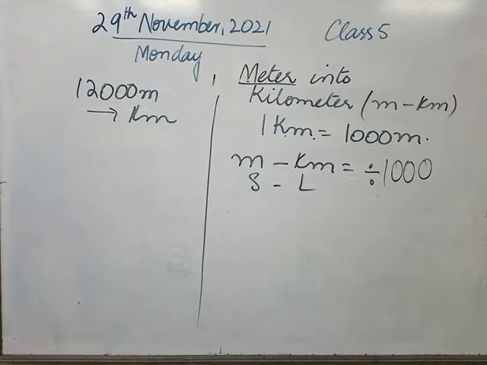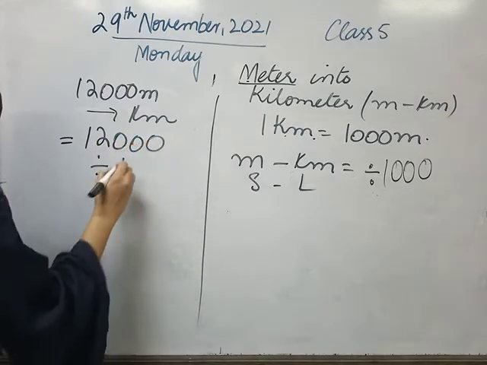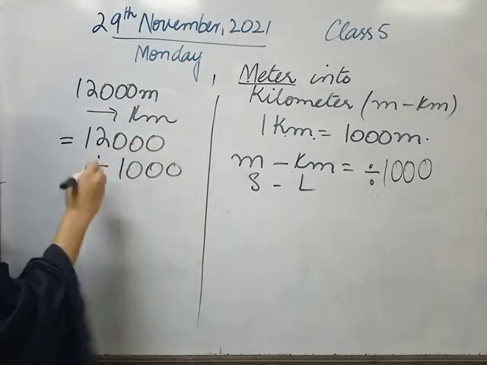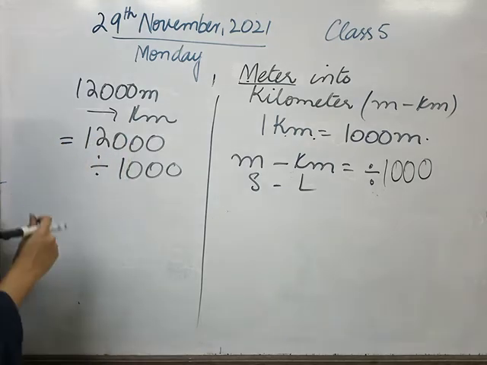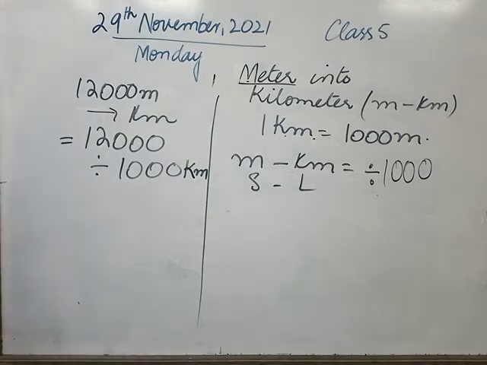Very good. I will simply divide it by 1000. So here I will write 1000 divided by 12,000 divided by 1000. And in the end I will write the unit in which we are going. Fine. In the end we will write the unit we are going, which is kilometer here. We have to go meter into kilometer.